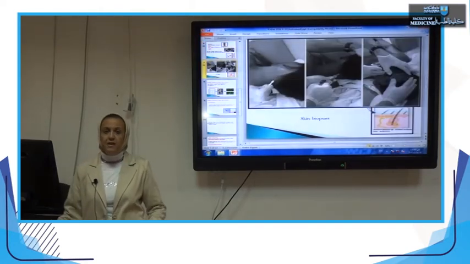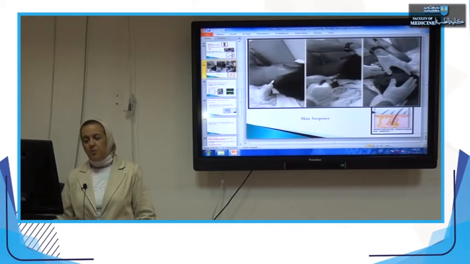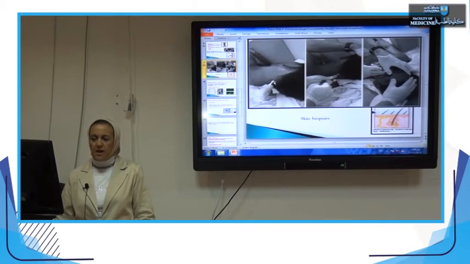I'd like to clarify here how a skin biopsy is obtained from the patient. This is an infected patient. We put him on one side, and at the nape of the neck, we disinfect the area, and then we take a biopsy from the skin surrounding the hair follicles.